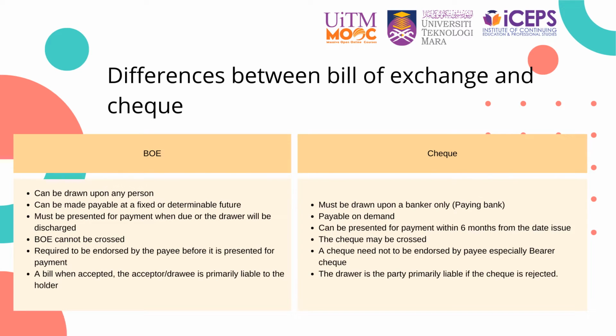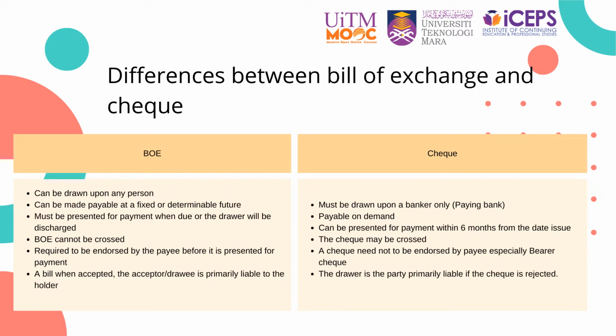Next, let us talk about the differences between bill of exchange and check. The bill of exchange can be drawn upon any person, but a check must be drawn upon a banker only. Bill of exchange can be made payable at a fixed or determinable future time, but a check is payable on demand. A bill of exchange must be presented for payment when due or the drawer will be discharged, but a check can be presented for payment within 6 months from the date issued.